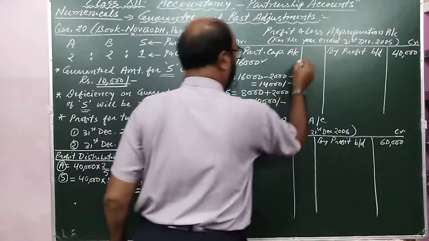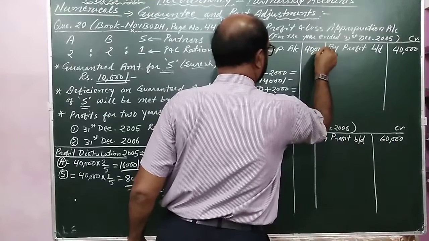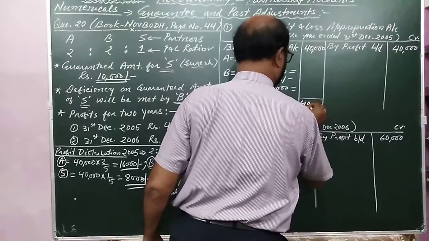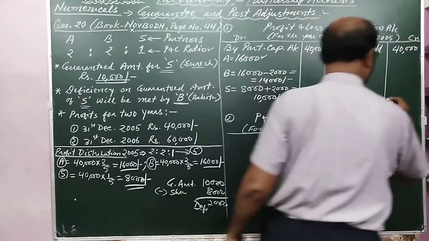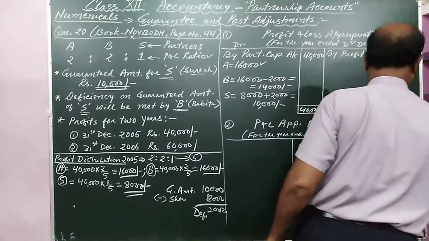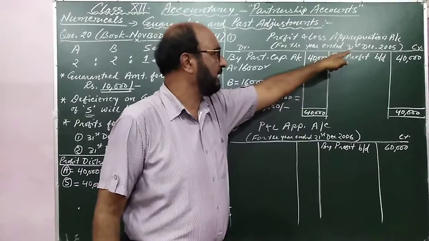So my dear student, this is the distribution of rupees 40,000. This is the profit and loss appropriation account for year ended 31st December 2005.